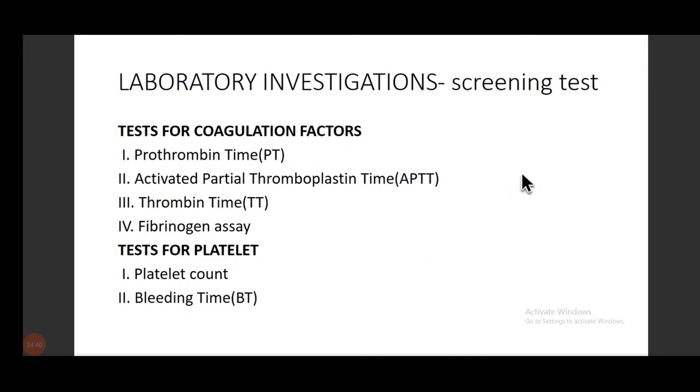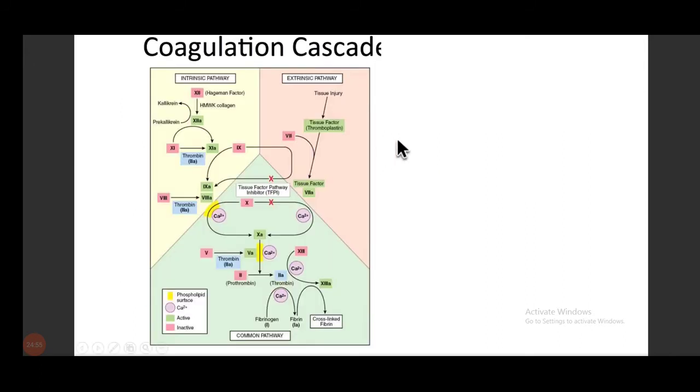Okay. Coming to the lab investigations, for coagulation factors we have PT, APTT, TT, that is thrombin time, and the fibrinogen assay. And for the platelets, we have platelet count and the bleeding time. Before starting with this, please remind yourself of this coagulation cascade. This is very, very important before going to the details of all these